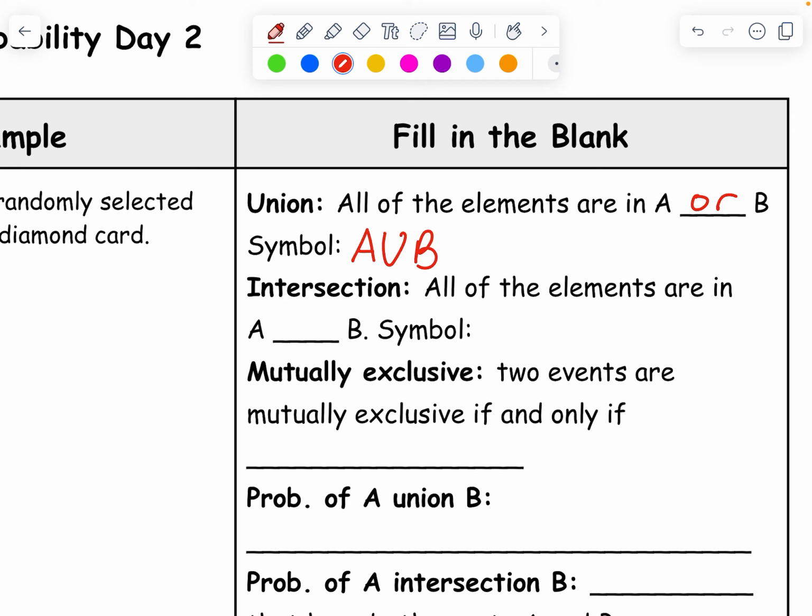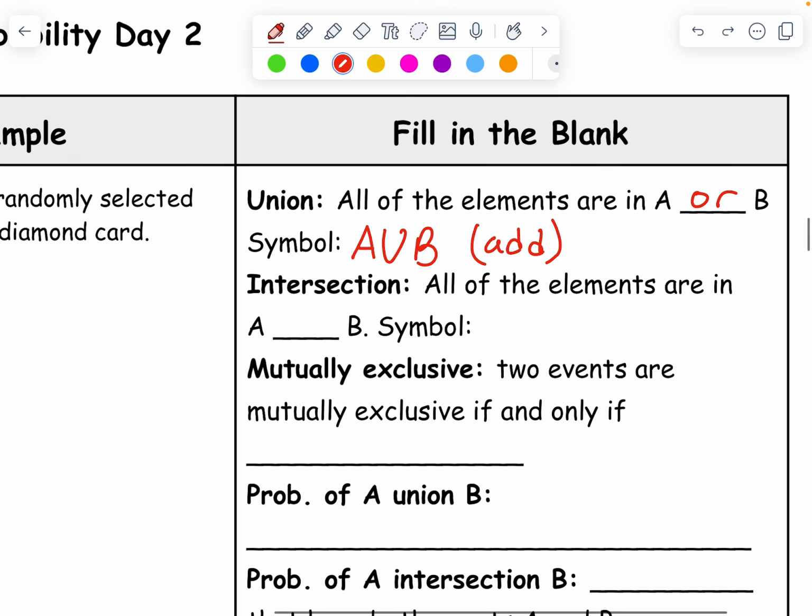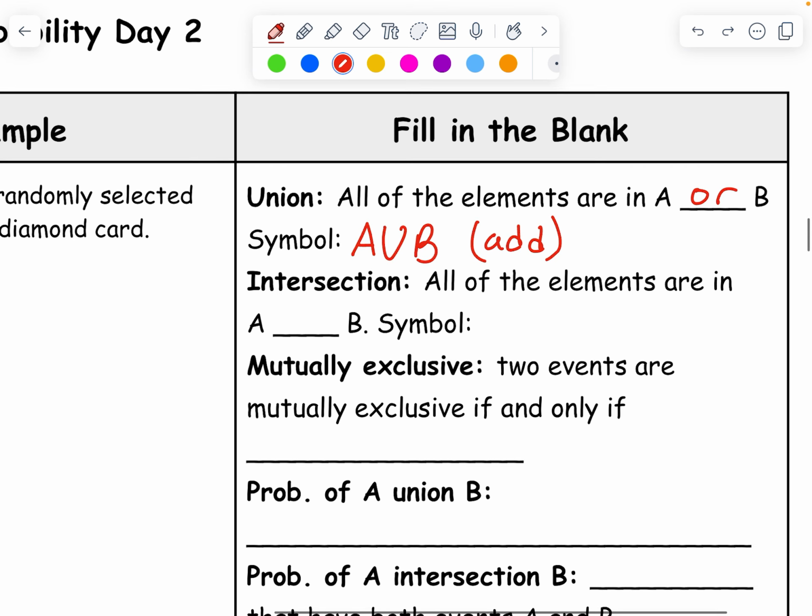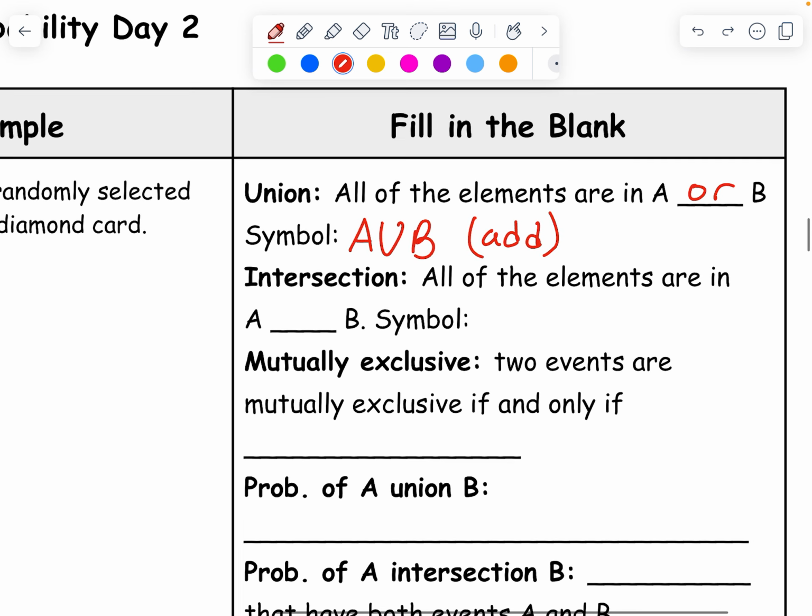Now, when you see union, you should think to add. So the example is, what's the probability of getting a 1 or 2? I'm not asking for you to get both, just 1 or 2. So I could meet event A or event B. That's what union means, okay? So all of the elements in my event that I want are in A or B.